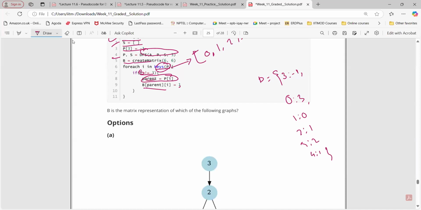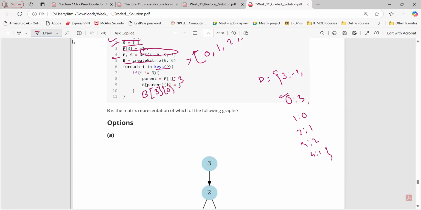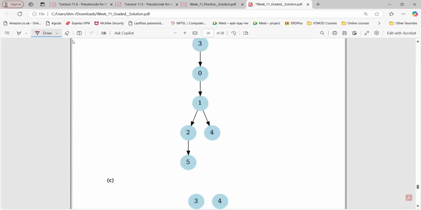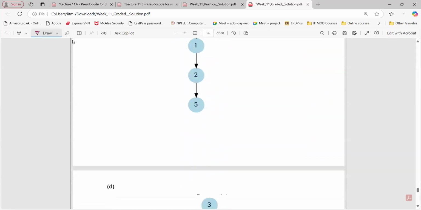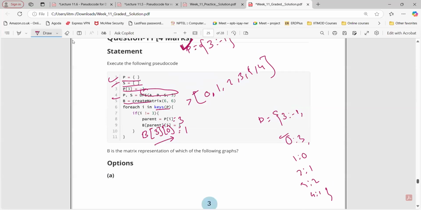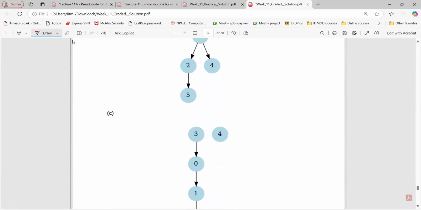Parent will be what? P of 0. What is P of 0 then? 3, right? Yes, sir. P of 0, that is 3. Now for this, the matrix B, parent is 3. What is I? 0, right? That is 1. So we have an edge from 3 to 0. So let's see which option. 3 to 0. B can be possible. C can be possible. 0 to 3 not correct. Only B and C can be possible. Okay. Are you getting my point? Why am I saying B and C are possible? Why not A and D?